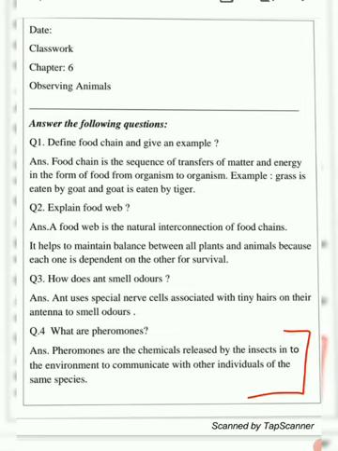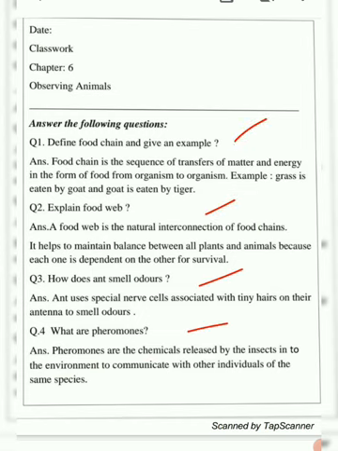Why do they release them? To communicate with other individuals of the same species. Same species means a lot, because they cannot communicate with other species. So questions 1, 2, 3, 4 we are done.